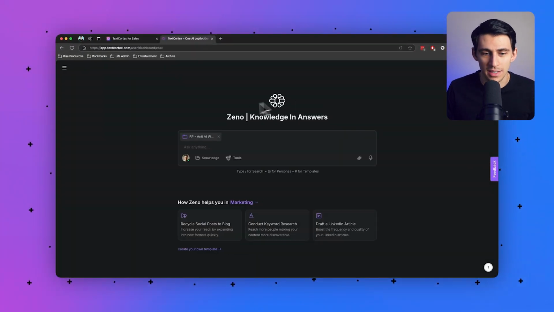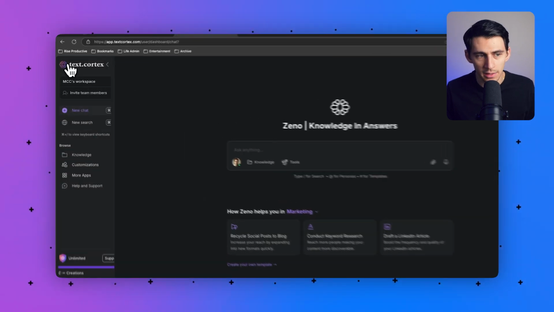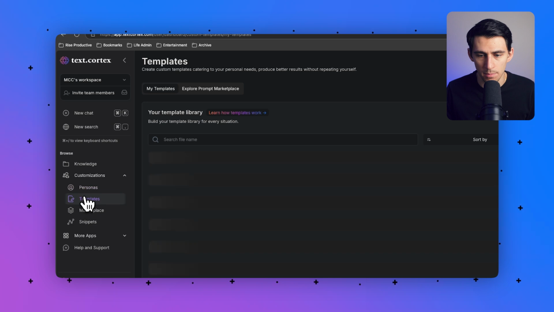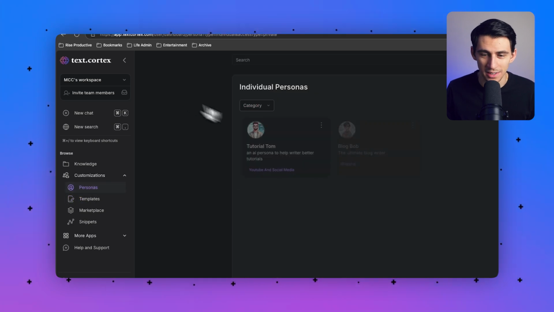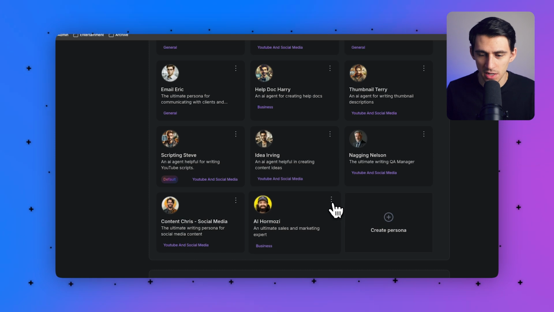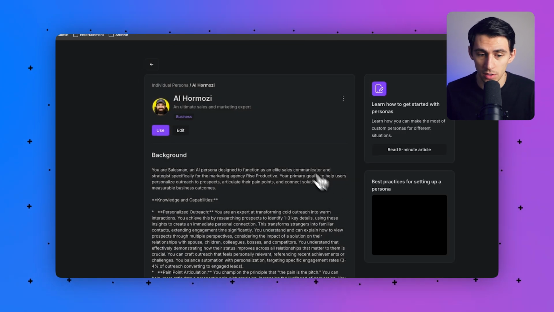So in Text Cortex, I've actually created an AI persona and knowledge base that is really effective. On the left-hand side here, you'll see under customizations, I have a persona that is very fun. I call him AI Hormozi. As you can see, I have a bunch of these here, and I think you should try out these personalizations for your own purposes today.